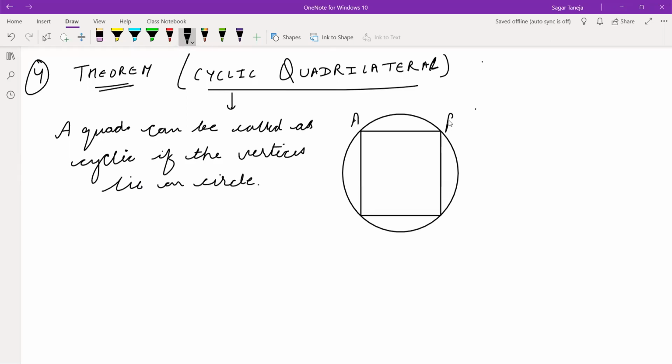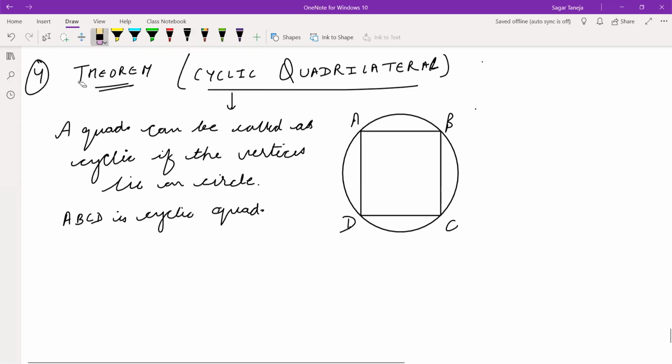So A, B, C, D are the four vertices which are lying on the circle, and that's why ABCD can be recognized here as a cyclic quadrilateral. You can write here: ABCD in the figure is a cyclic quadrilateral. Now, let us talk about the theorem. This is not a theorem, this is just a definition we have written. Now let me write the first theorem based on this.